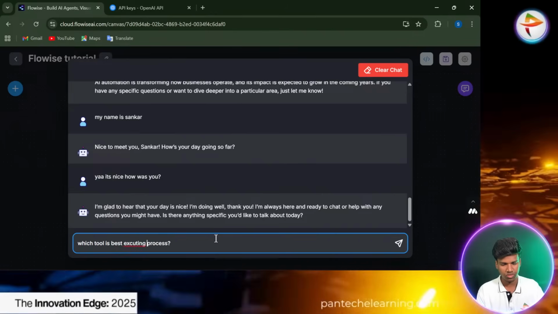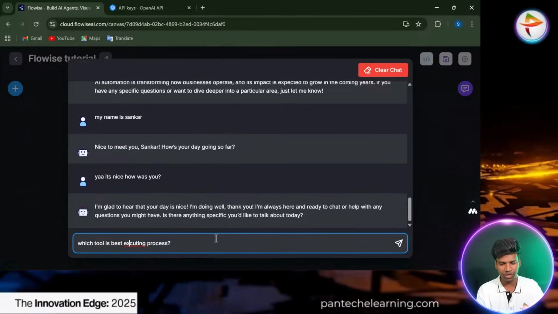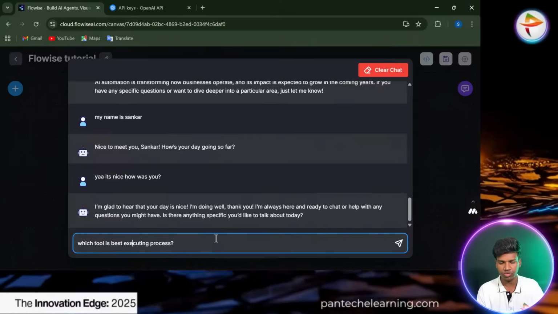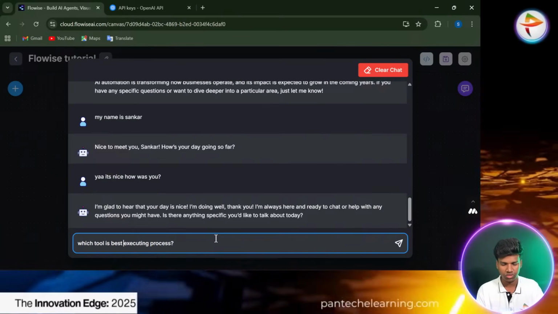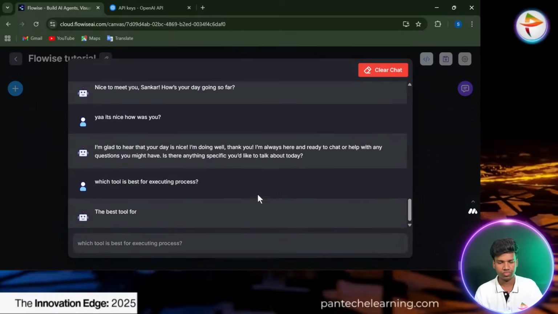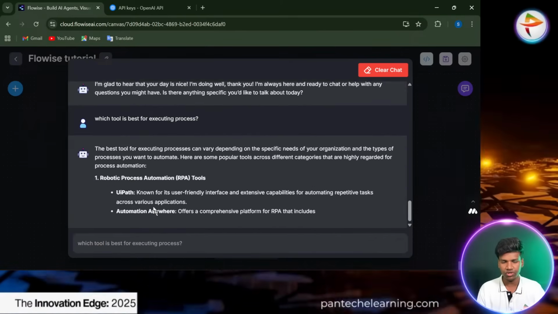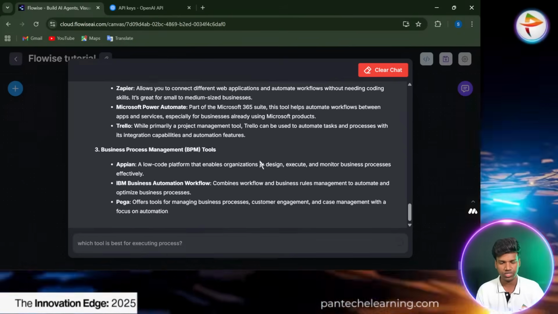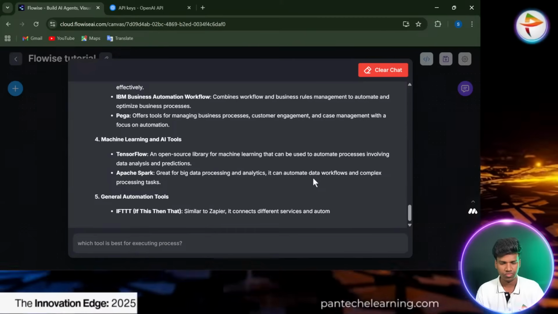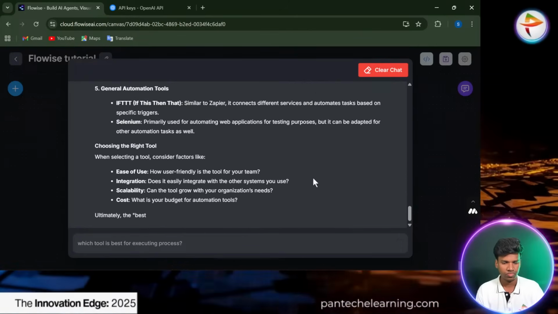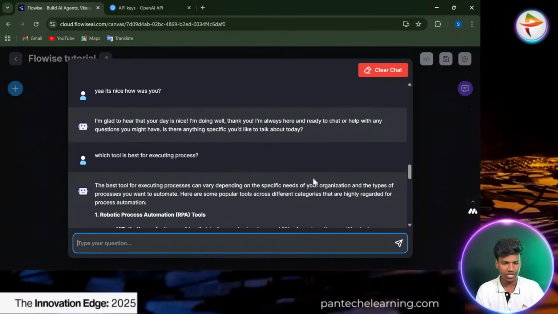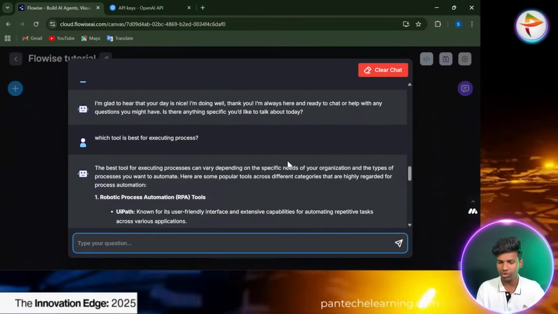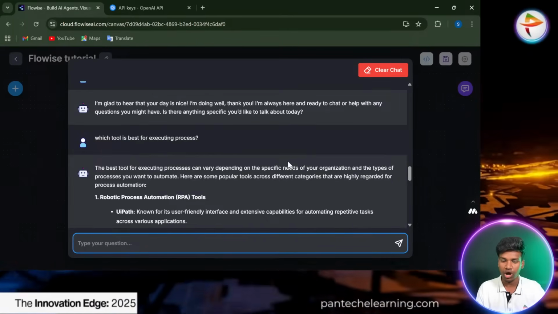Executing process. Now I am not mentioning that particular automation, so I am just asking which tool is best to execute the process. You can see the best model for executing process. Once it is completed we have to see that. Yeah, now it's done. We can see that the best tool for executing process can vary depending on the specific needs of your organization and the types of process you want to automate.